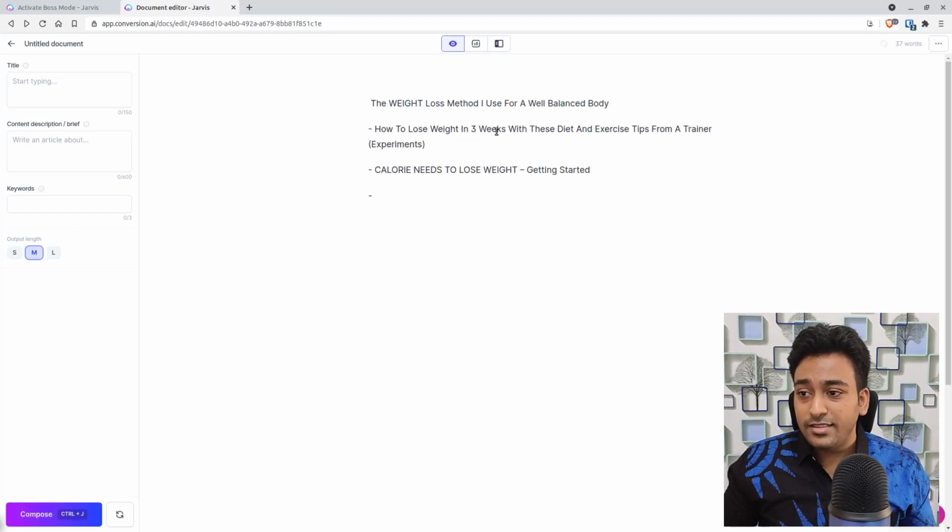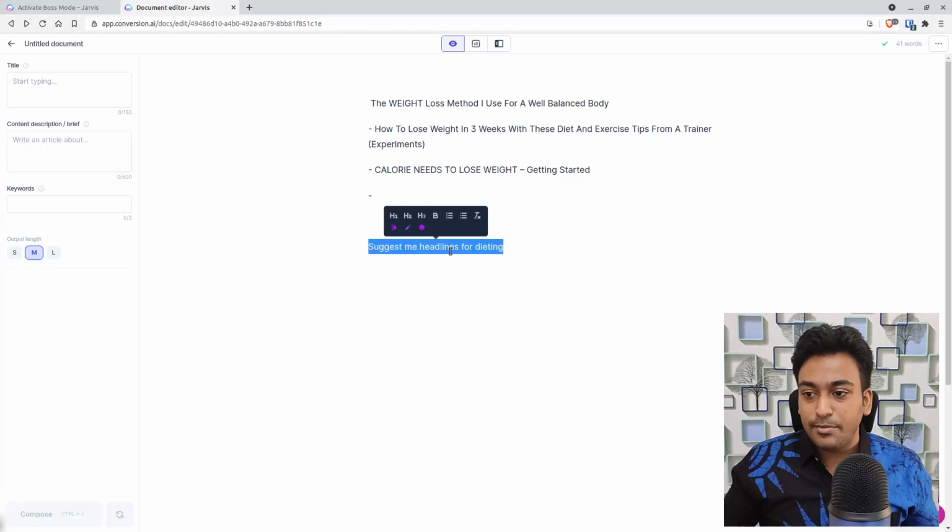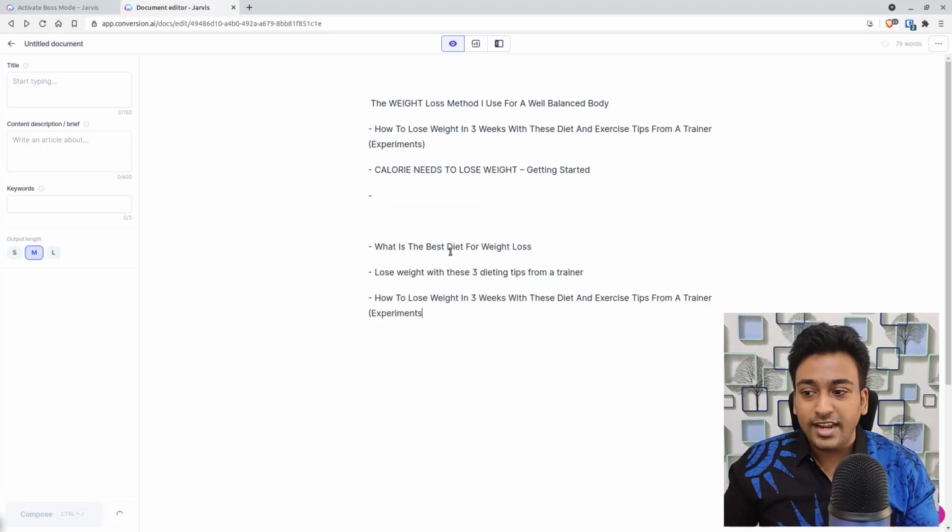How to lose weight in 3 weeks with this diet. So you get the idea. For example, I can give something like suggest me headlines for dieting. So you can see I'm just asking a person. Let's see whether it can bring up something different. So that is how you can ask it directly, and it will start giving you more examples.